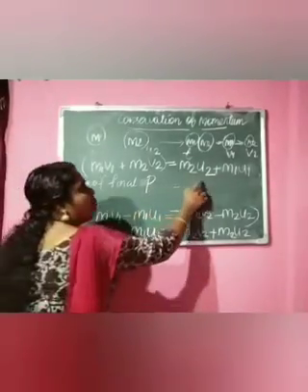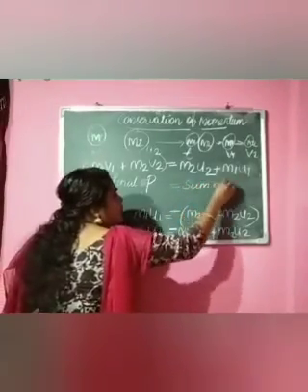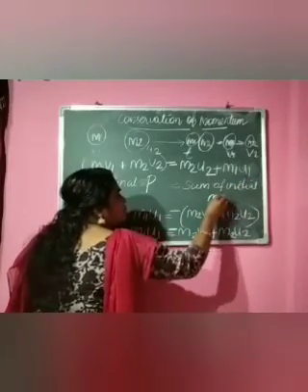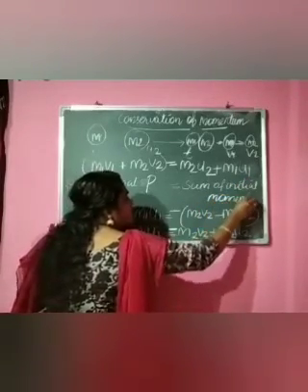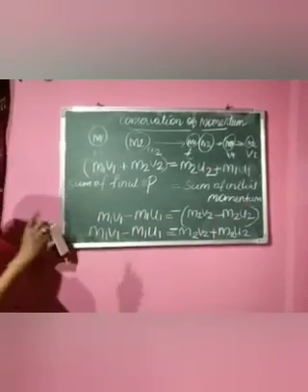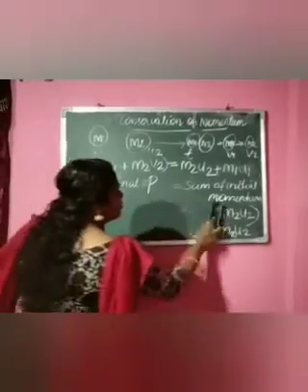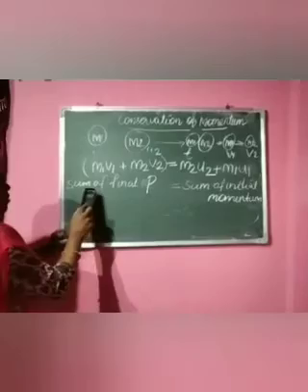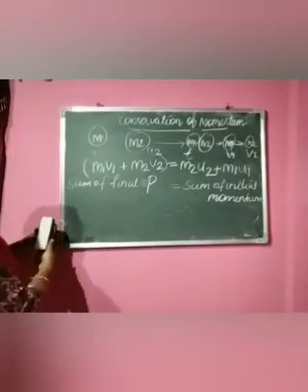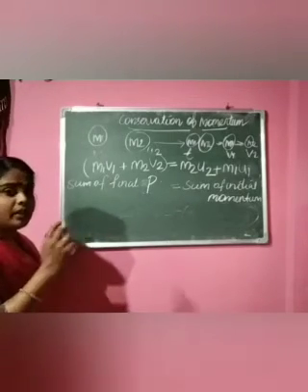So what have we calculated now? The sum of final momentum is equal to the sum of initial momentum, or the sum of initial momentum is equal to the sum of final momentum.